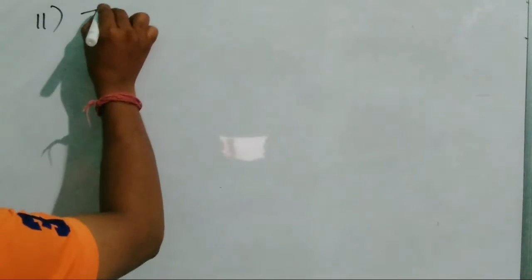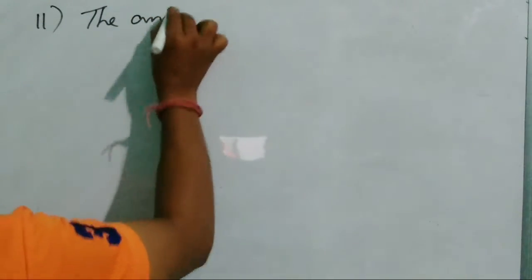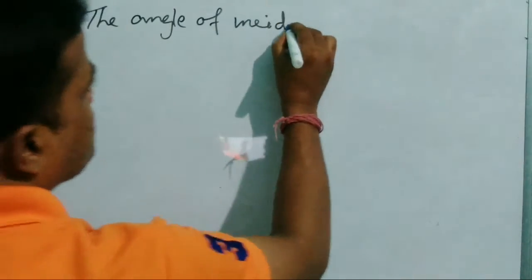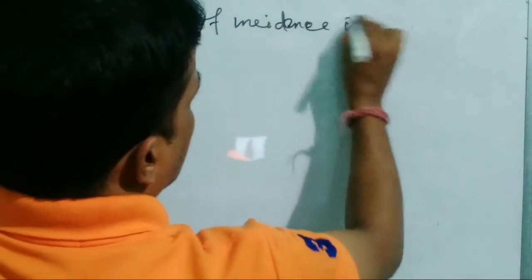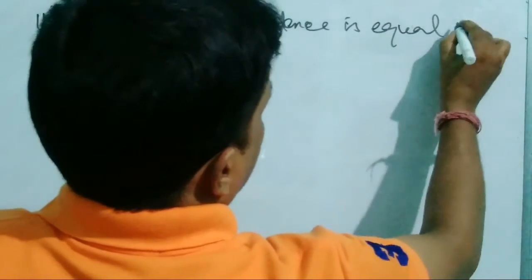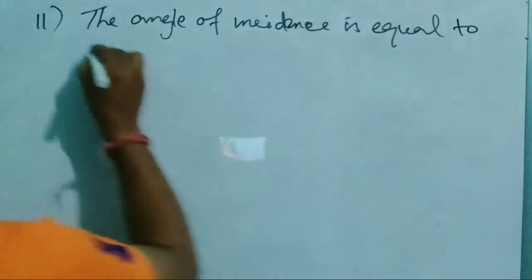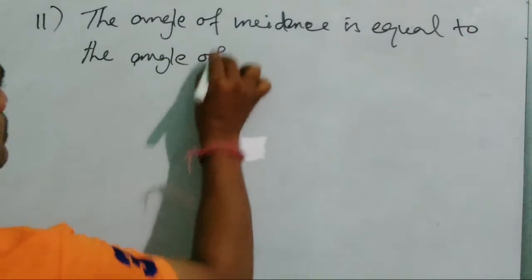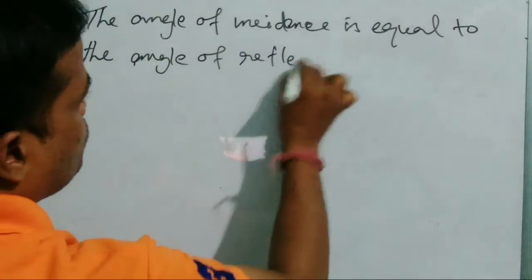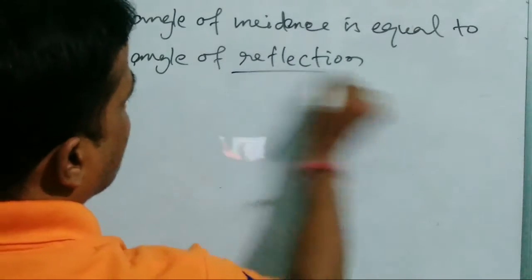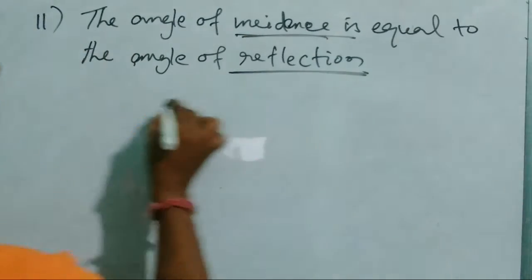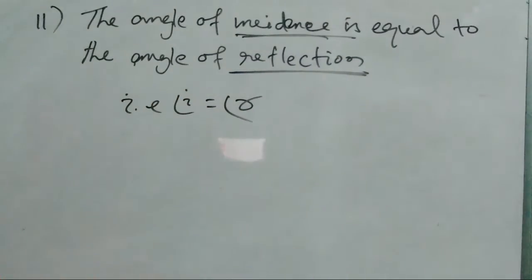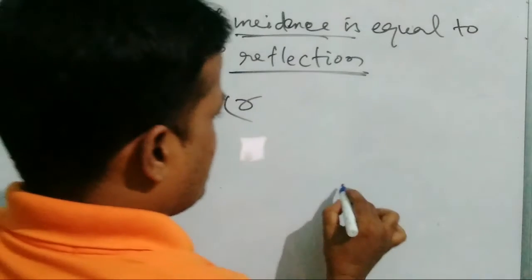The angle of incidence is equal to the angle of reflection. Angle of incidence is equal to angle of reflection, that is angle I equal to angle R. We can say angle I is equal to angle R.